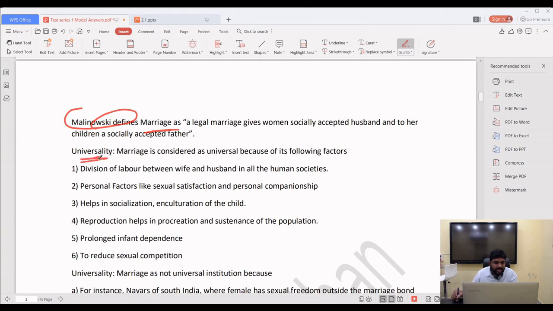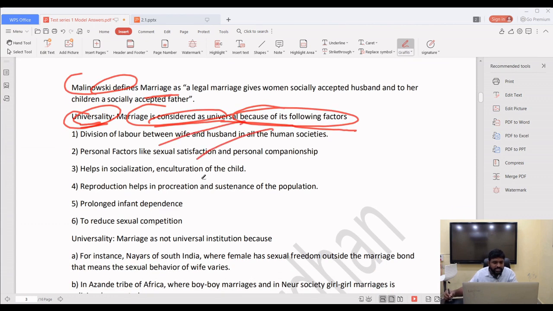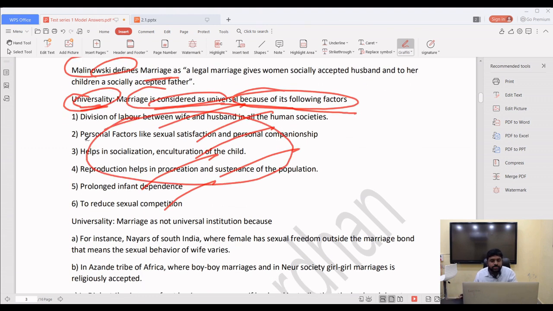If you see universality, marriage is considered universal because of its following factors. So the question is universality and definition of marriage and family. Whether marriage is universally valid or not. Marriage is considered universal because of division of labor, sexual satisfaction, socialization, reproduction helps in procreation, prolonged infant dependency, reduced sexual competition. Because of these factors, marriage is universal everywhere. These are all inevitable and necessary. So we are considering marriage as a universal institution, and the definition as universal.